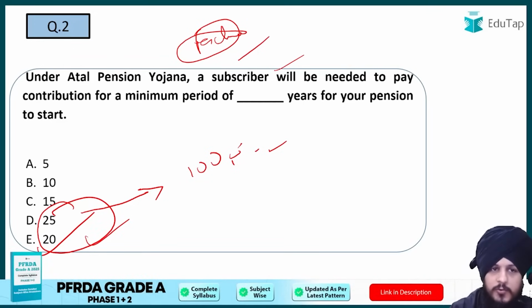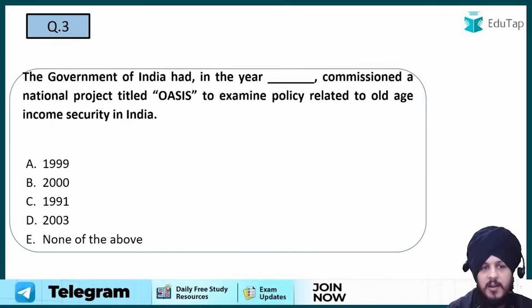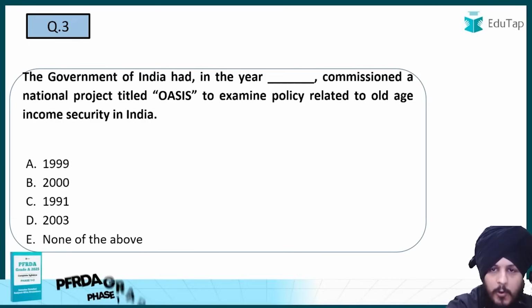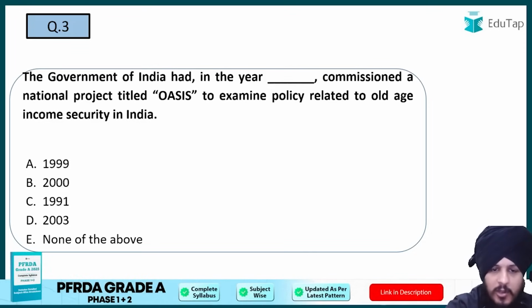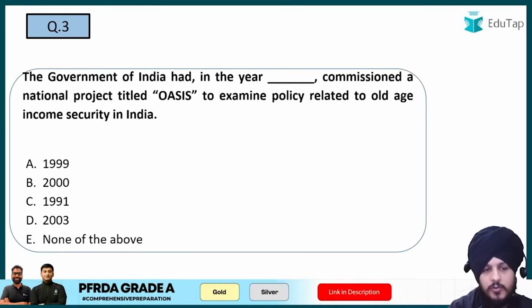Now let us move on to the next question, which is question number 3. Question number 3 says that the government of India had in the year dash commissioned a national project called Oasis to examine policy related to old age income security in India. So option A is 1999, option B 2000, option C is 1991, option D is 2003 and option E is none of the above.